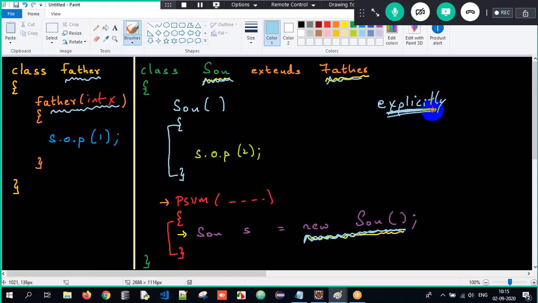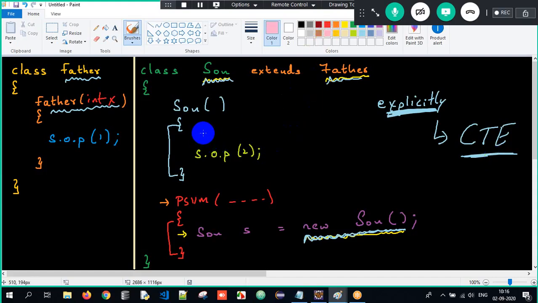If I don't invoke it explicitly, I will get a compile time error, or we call it a compilation error. Therefore, if there is a parameterized constructor in the superclass, the subclass constructor has to invoke it explicitly. If I don't do it, I will get a compile time error.